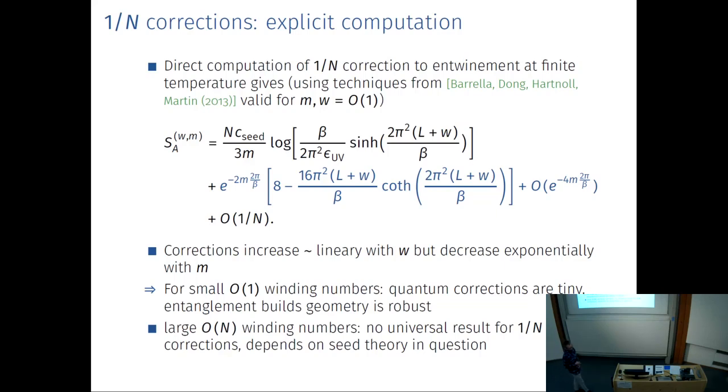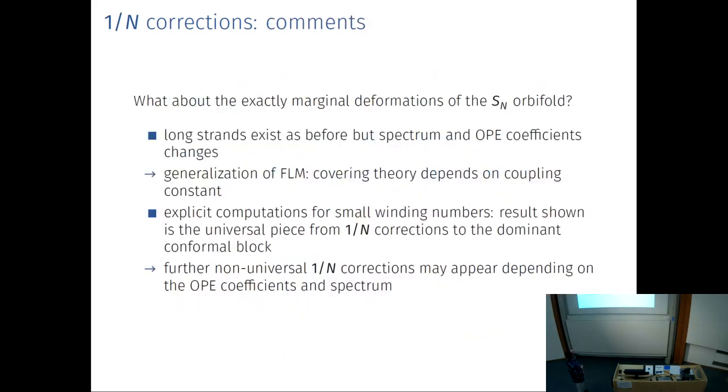However, in that case, you cannot get a universal result. Everything will depend on the details of exactly which CFT theory you are using. Everything will depend on the exact details of the UV completion, to say it in other words. But that's kind of what you would expect. If you get very close to a singularity, then everything will depend on the details of the theory.